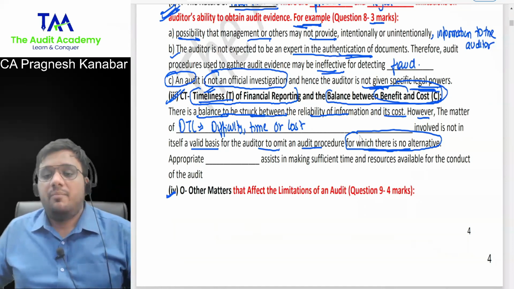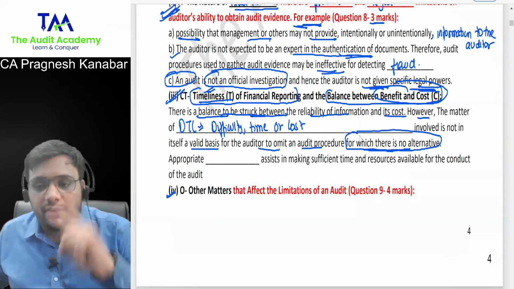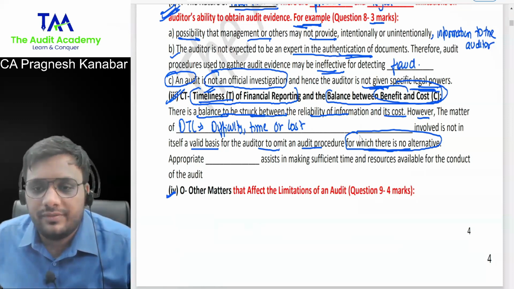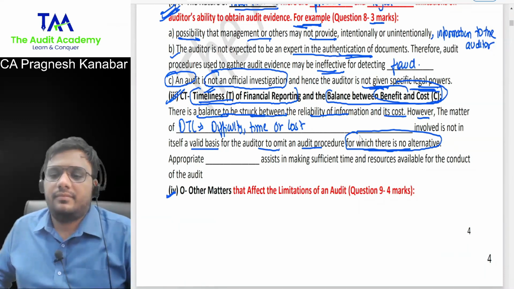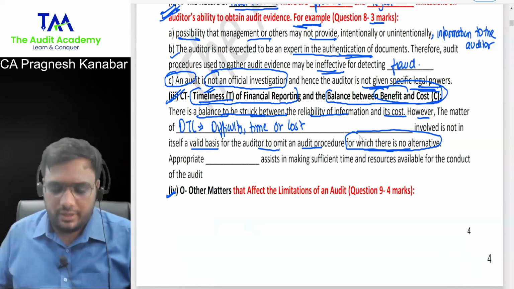Yes. But if it is impossible to perform that audit procedure, then at least you are supposed to write it in the audit report. Yes or no, sir? Yes, sir. Okay, now you are sounding like proper audit subject students.